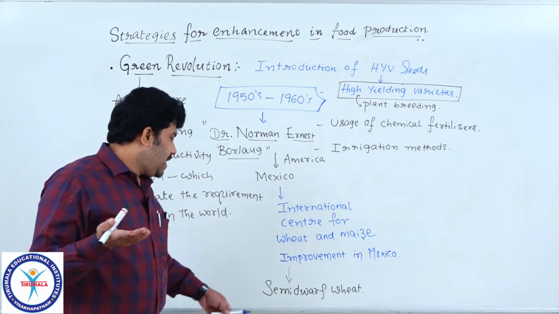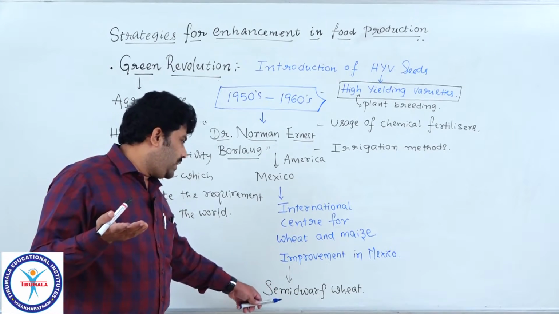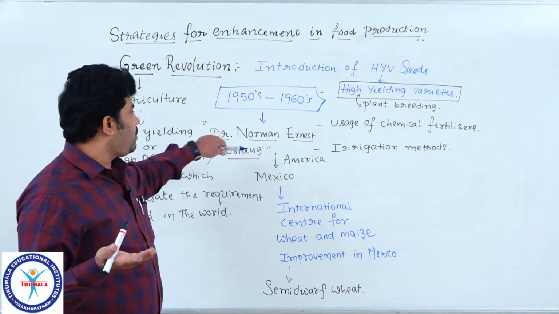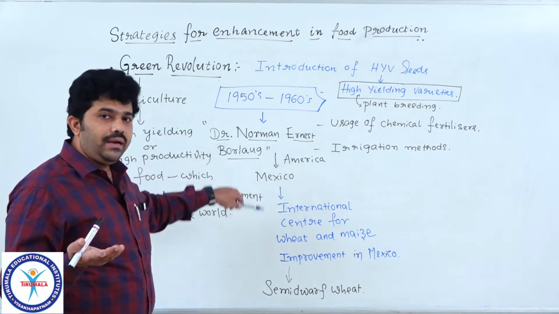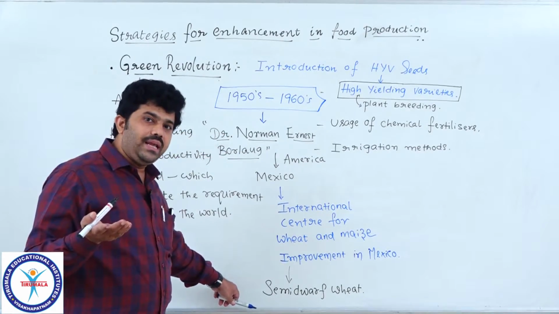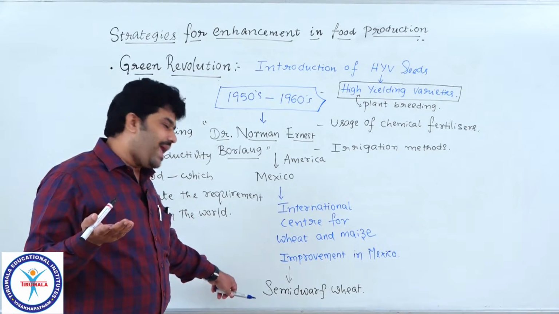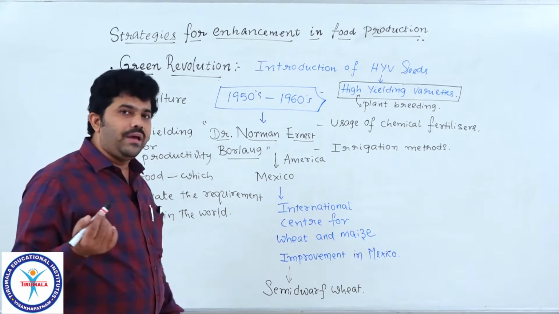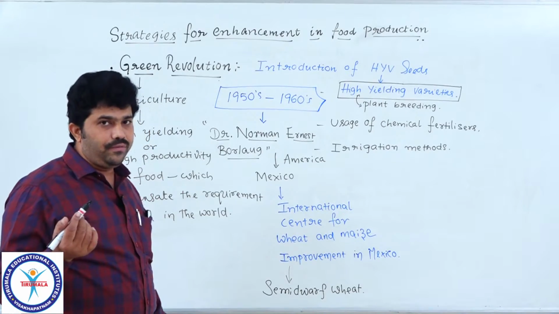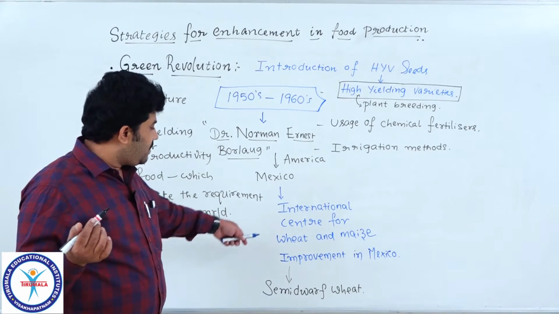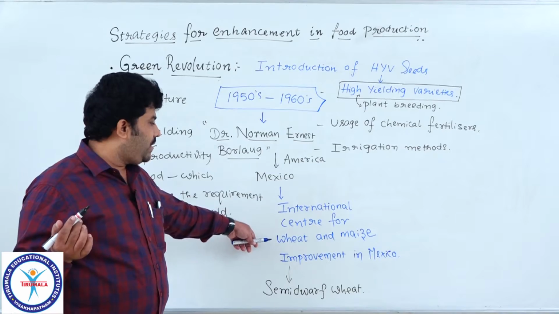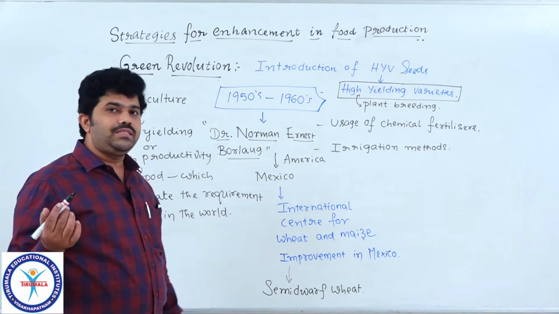That's why in wheat, that great scientist Dr. Norman Ernest Borlaug introduced a new HYV seed, the semi-dwarf variety of wheat, for the first time at the International Center for Wheat and Maize Improvement in Mexico.